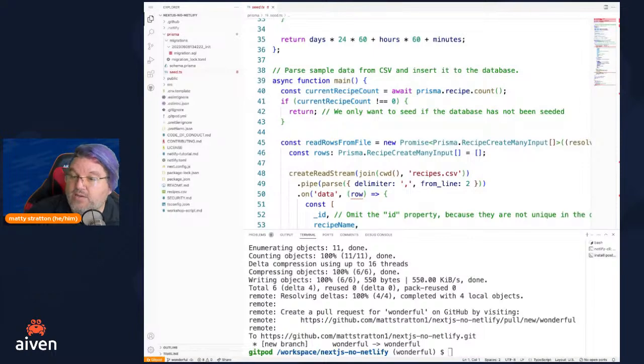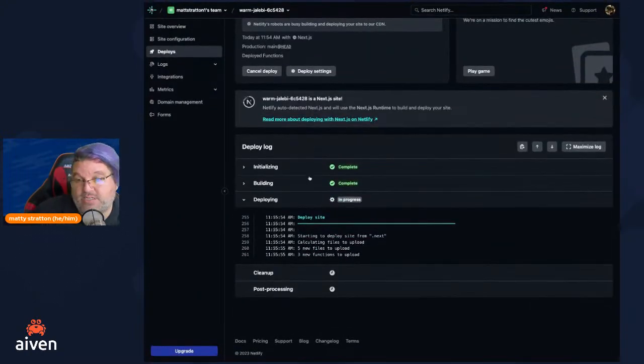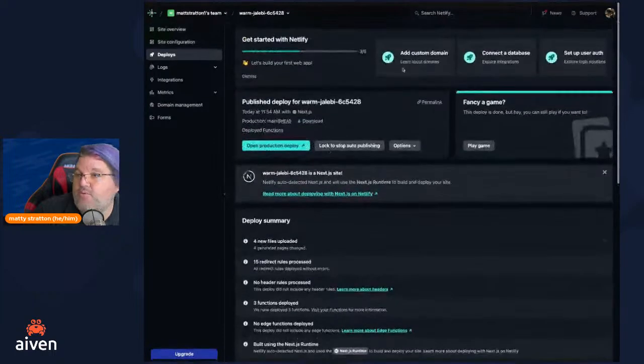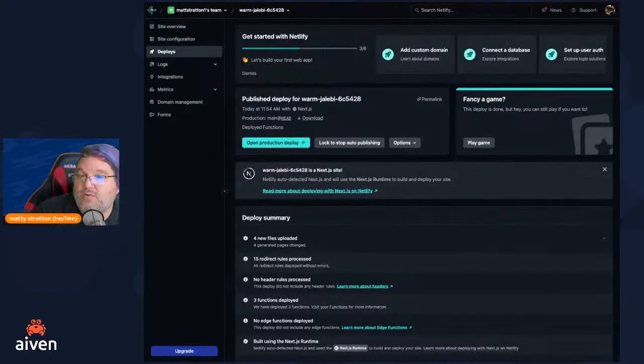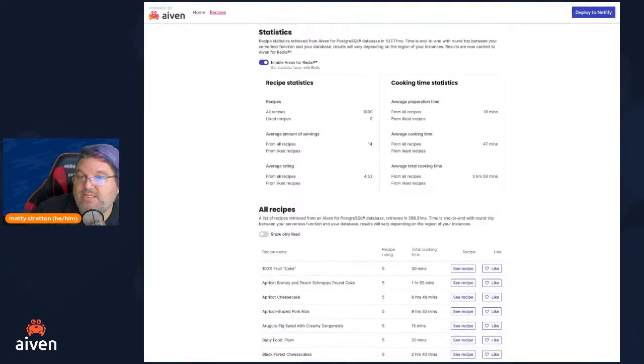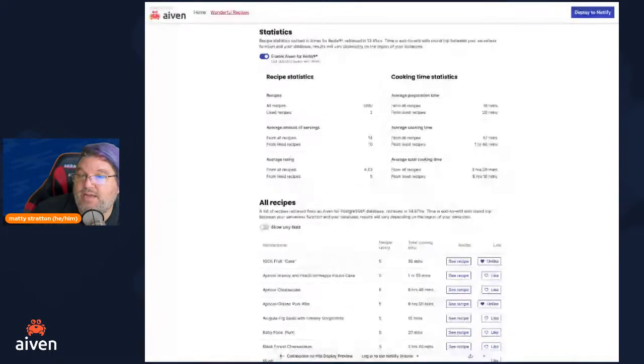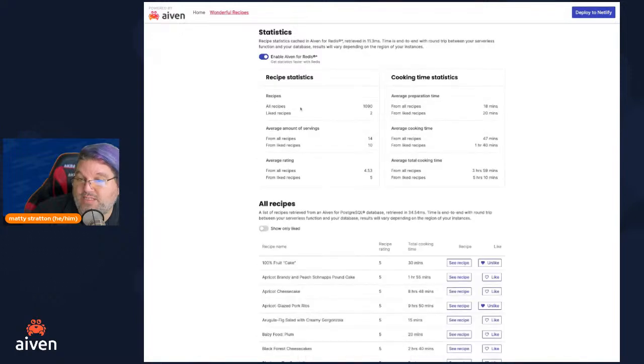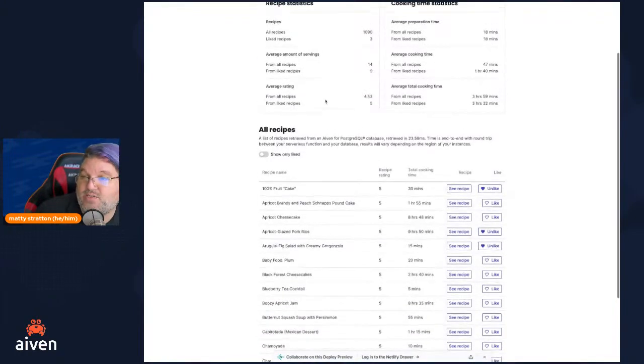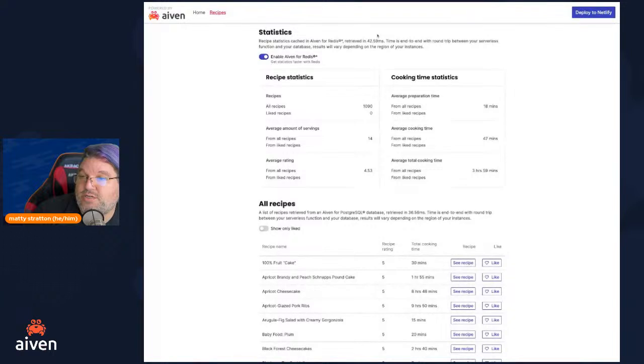So if we go ahead and take a look back at our build, it is completed. Now it's deploying, and we'll just give that a second. Okay, so we have that set up. So if I go back to, remember, this is my production database, which you can now see actually has liked recipes at 0 because we did do our first production deploy. I'm going to take a look at, this is my pre-production, which we can tell because it's wonderful recipes. It has 2 liked recipes. It now has 3 liked recipes. If I go back to production, it still continues to have 0 liked recipes. So we've now abstracted our data apart.